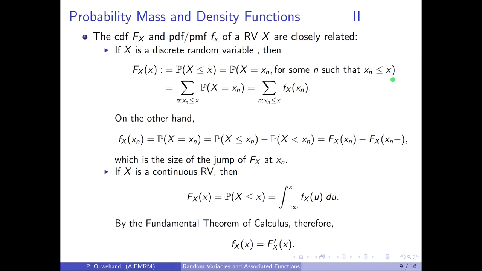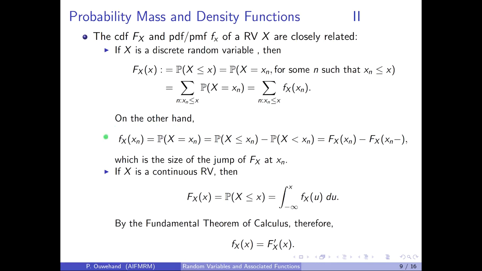By the additivity property of probabilities, this is just the sum over all n where xn is less than or equal to x of the probability that X is equal to little xn. And that is just the sum over all n where xn is less than or equal to x of the probability mass function. Hence, the cumulative distribution function evaluated at point x is just the sum of the probability mass function over all values xn where xn is less than or equal to x.